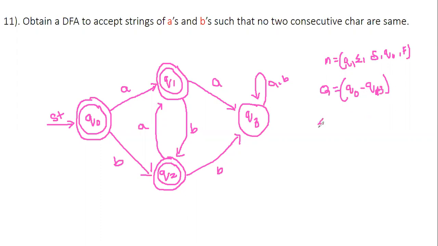Then sigma will be as usual A comma B, as mentioned in the question. Then delta: 4 states with two transitions each, so we get 8 different transitions.